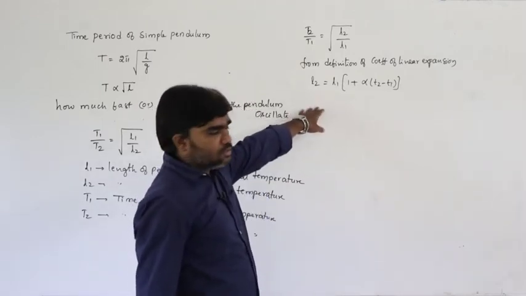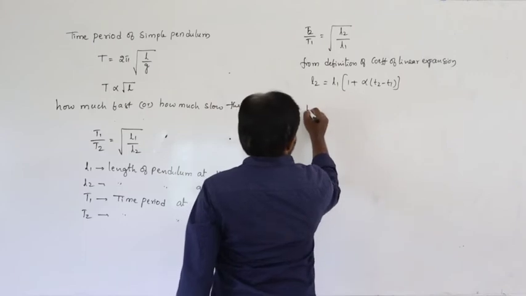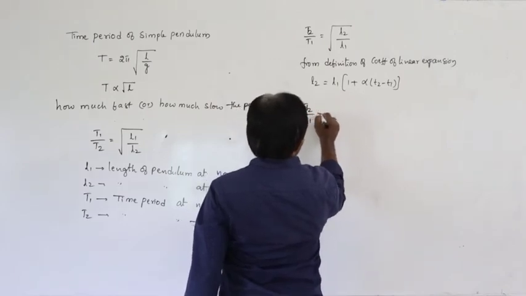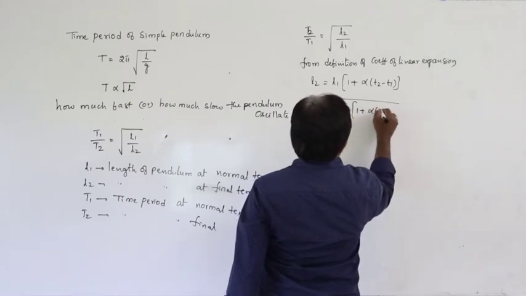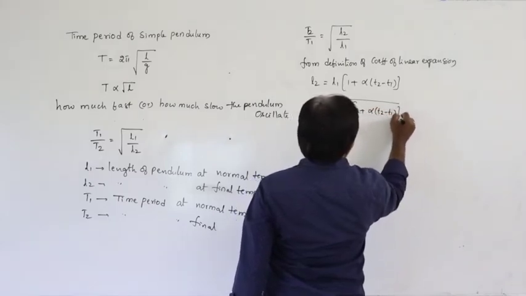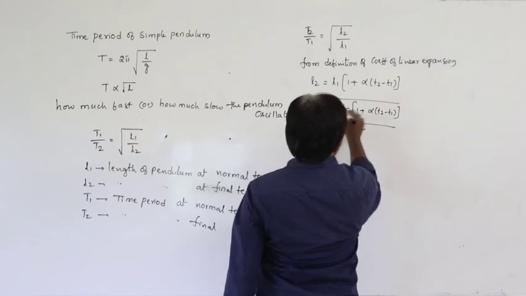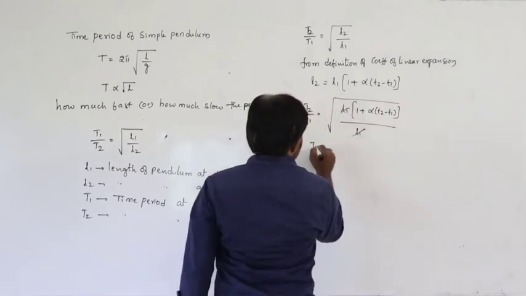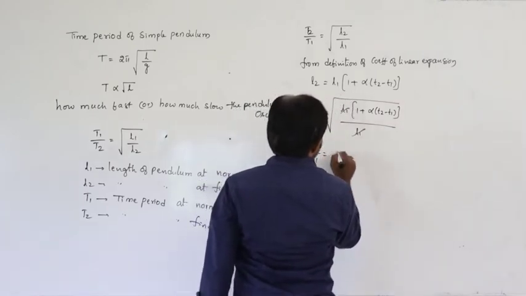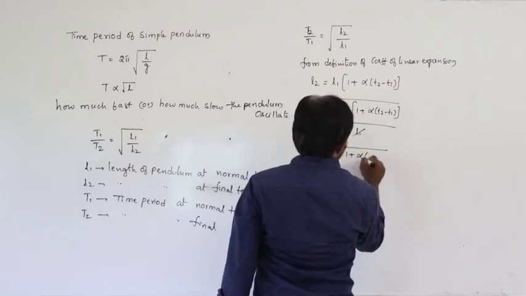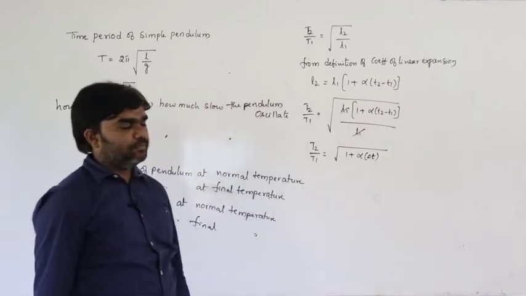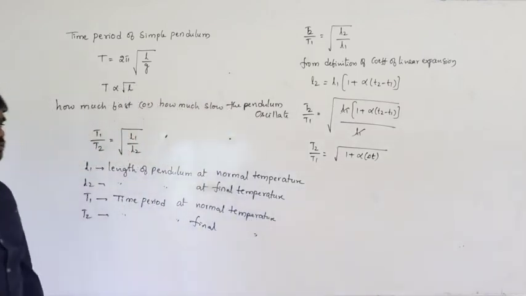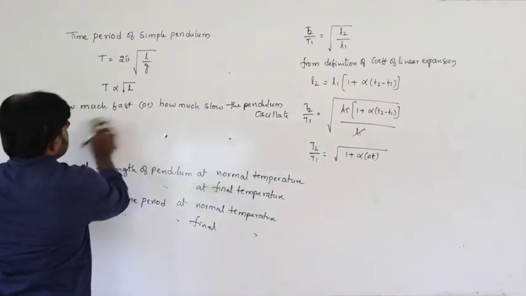We already know about this. Then substitute that value here. T2 by T1 is equal to under root L1 into 1 plus alpha into T2 minus T1, divided by L1. L1 gets cancelled. So T2 by T1 is equal to under root 1 plus alpha delta T, where T2 minus T1 is considered as delta T.